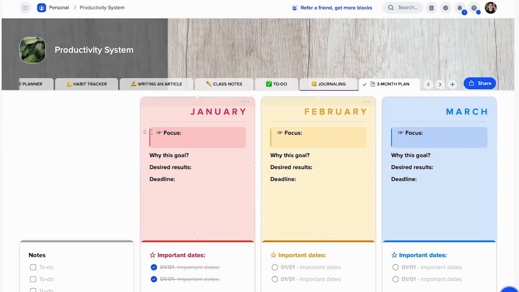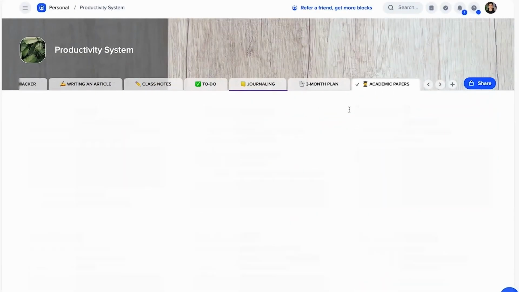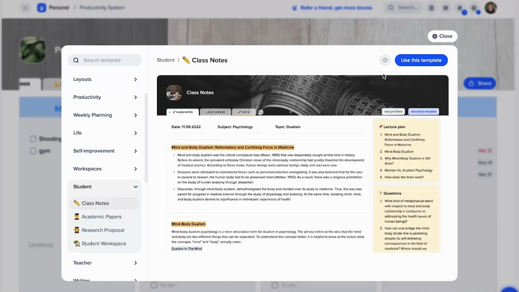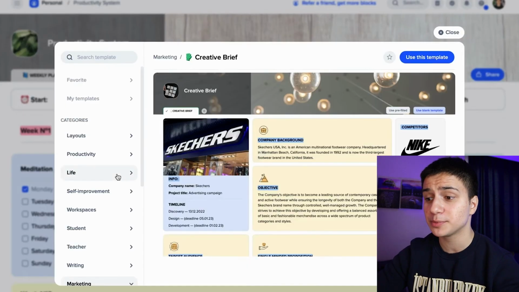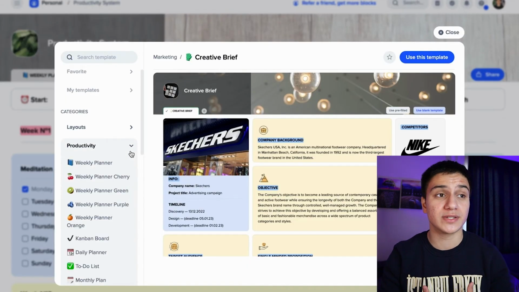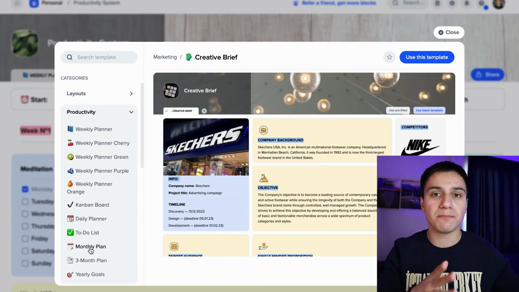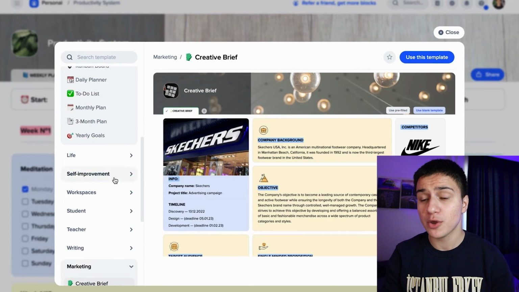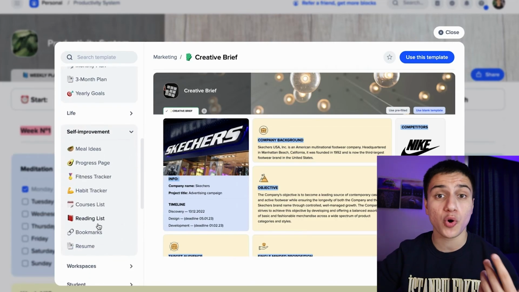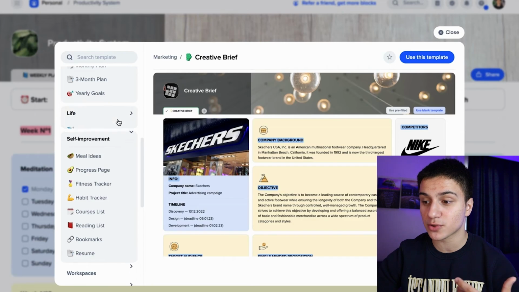So these four things feel like the main things that you absolutely need when it comes to a personalized productivity system. But these are the things that I personally use a lot, and you can also use xTiles for a lot of other things. For example, a daily planner, a monthly planner, yearly goals, a 3-month plan if you're doing a 3-month monk mode, and you can use it as a fitness tracker, a progress tracker, a meal tracker, reading list, course tracker, bookmarks. So if you're a beginner trying to build your personal productivity system, all in all, I really love xTiles, because xTiles can be your all-in-one tool for building your personal, flexible productivity system.